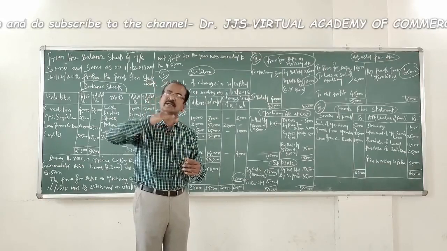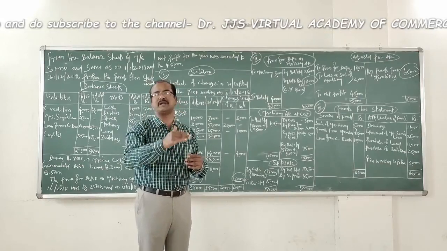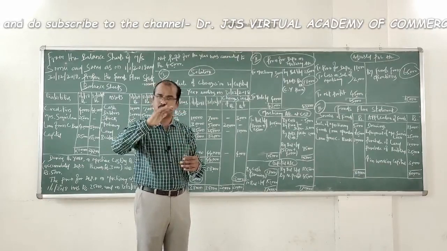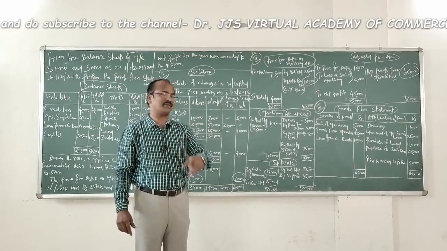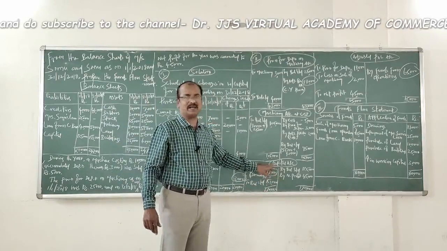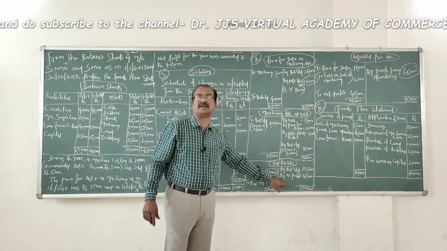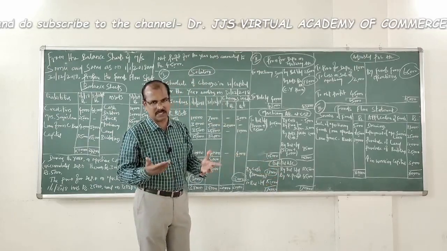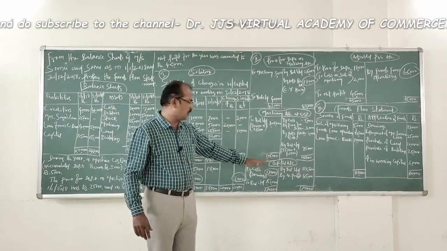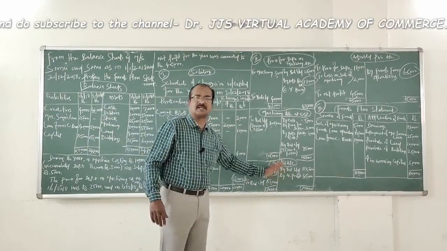So if you want to increase the value of the capital, which is a credit balance, you have to further credit it. That's the idea. So net profit to capital. If you write net profit on the credit side, then what is the journal? Net profit to capital. You just assume it like a journal, and now you find 45,000 recorded there.